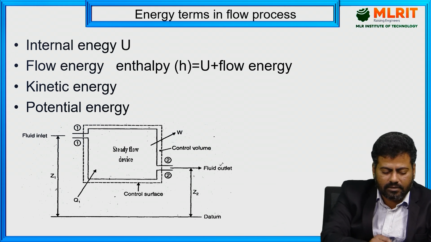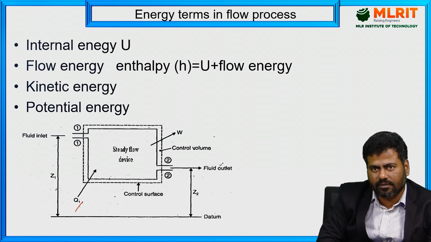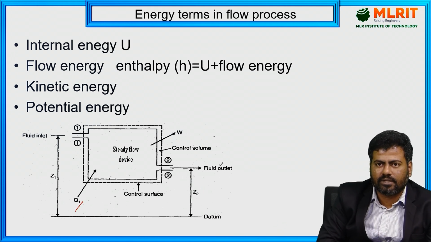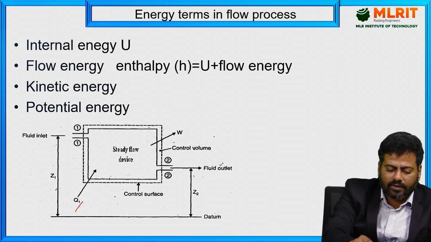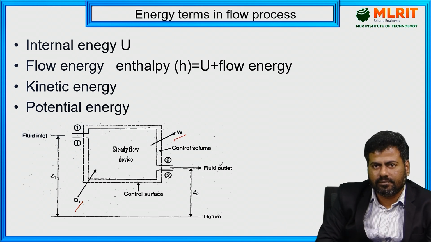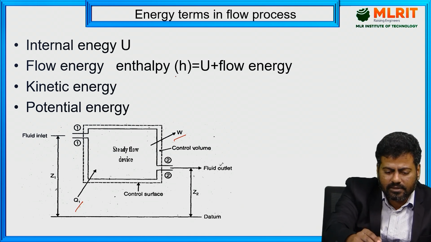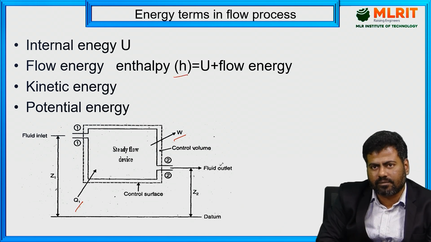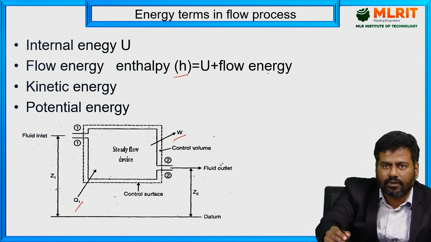See, with respect to this Q1, we have supplied the heat energy to the system. So for thermodynamics, obviously we are supposed to consider the heat energy, and after that we have extracted the mechanical work done also, right? So these are the energy parameters we are having with respect to the open system. See, this enthalpy is applicable only with respect to the open system for the flow process, right? If it is a non-flow process, then the flow energy will be 0 for closed system.